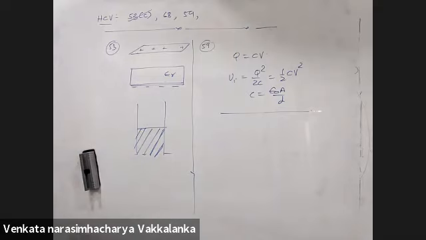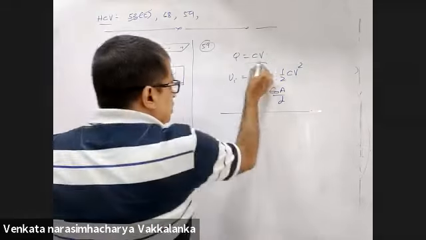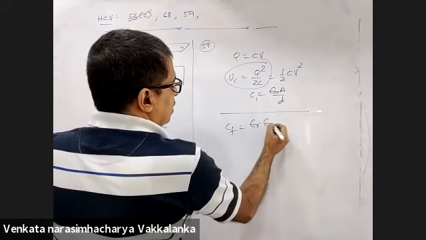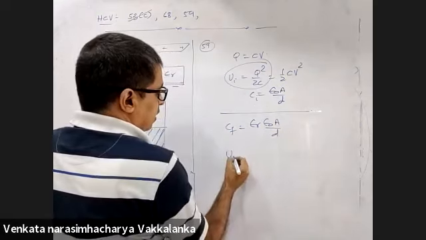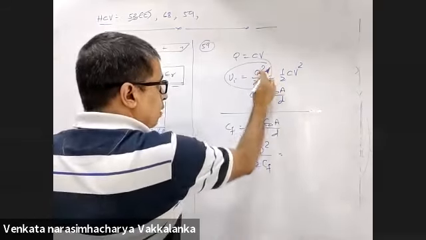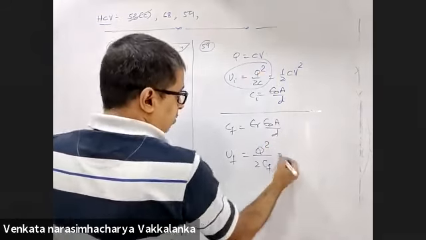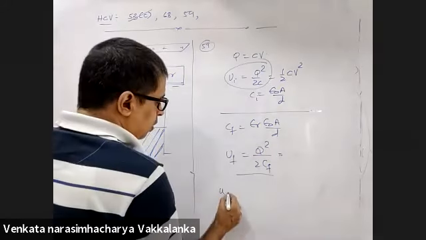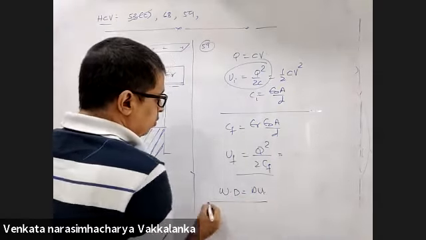A slab of dielectric constant K is then inserted after the battery is disconnected. So I will take the initial energy to be this. Now C final is epsilon r epsilon naught A by D. Energy final is Q square by 2C final. This Q will be the same here and here. In the denominator, C final will change. Why are you keeping Q constant? Because you have disconnected the battery and then inserted the dielectric. Find the work done on the system in the process of inserting the slab. Work done is equal to delta U.